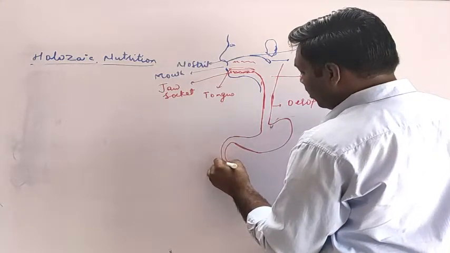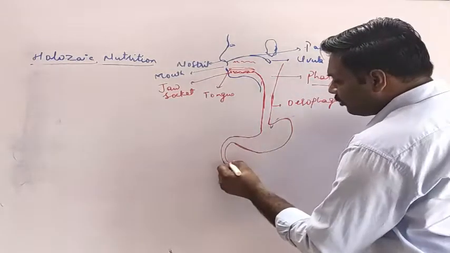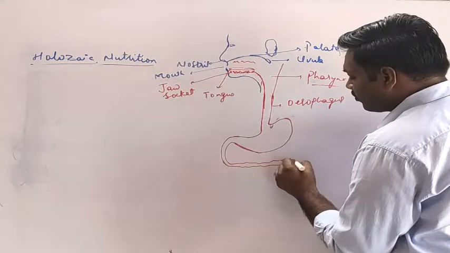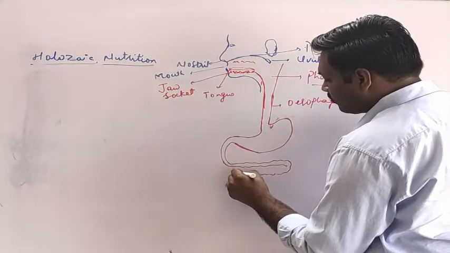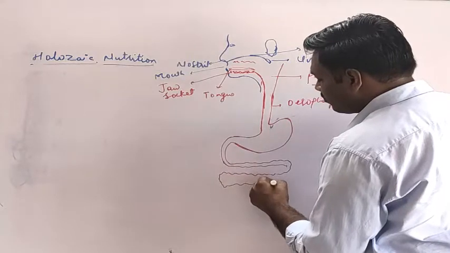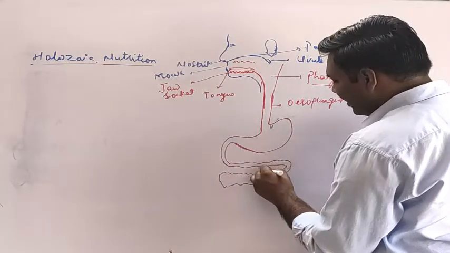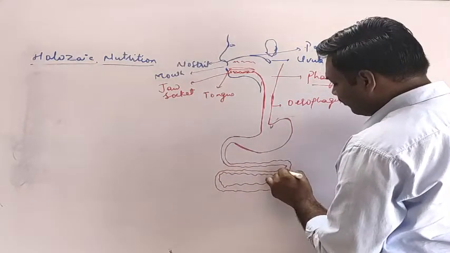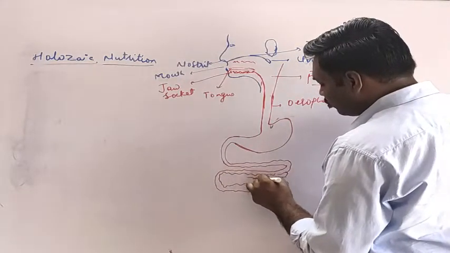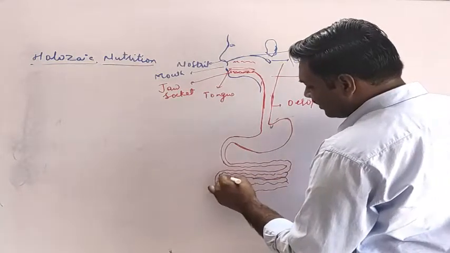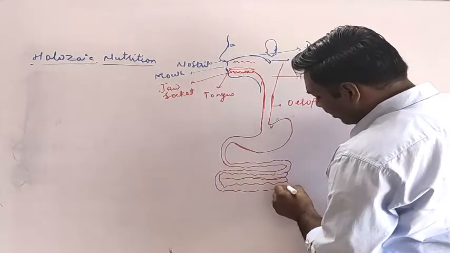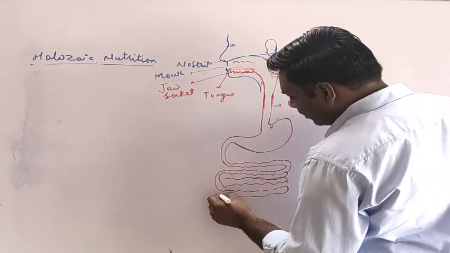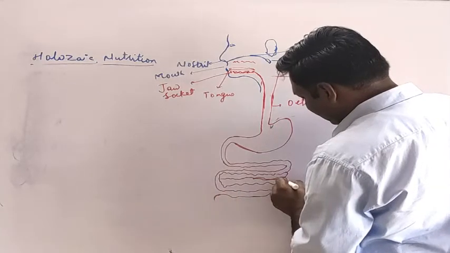Now it will continue into the small intestinal part. The small intestine is highly looped and of a highly complex structure. You can also see in the textbook the complex structures, a network that is completely composed of the intestine. So this is the small intestine.